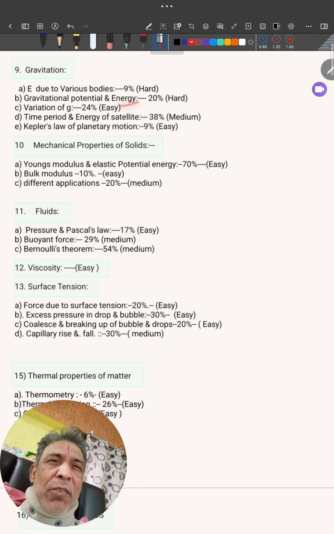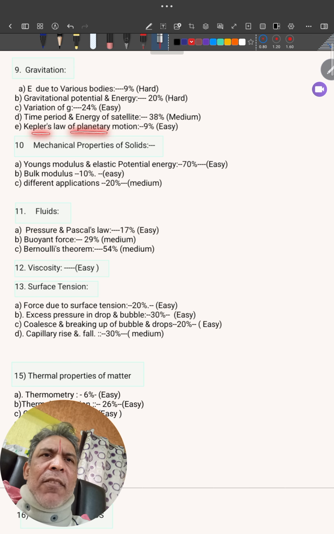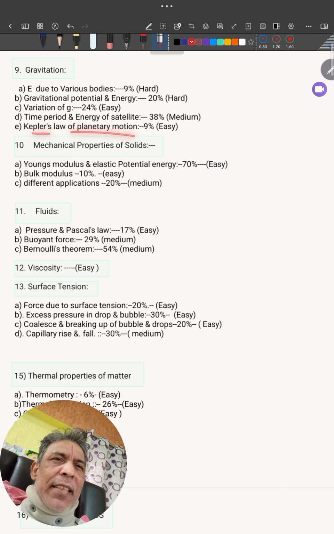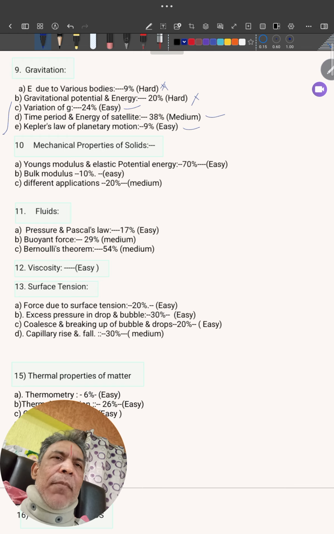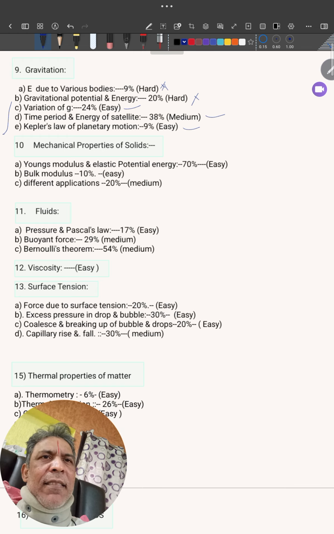So prepare this. Then Kepler's laws of planetary motion, 9%, easier, manageable. Then time period and energy of satellite, 38%, medium. So if you are finding these things difficult, then at least go for these topics. Together it will become 60 to 70% of this chapter that you can manage in the exam. The weightages are like this.